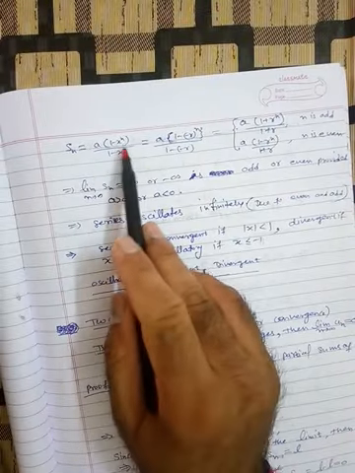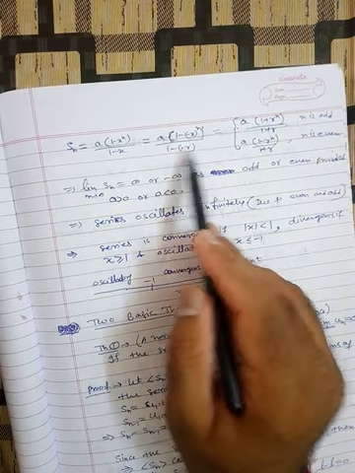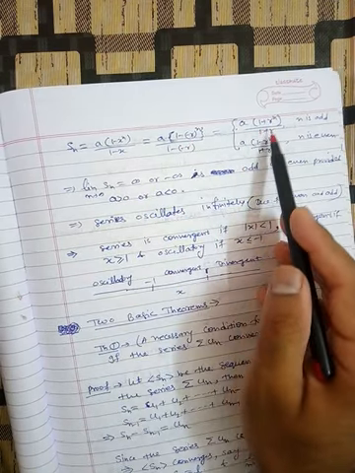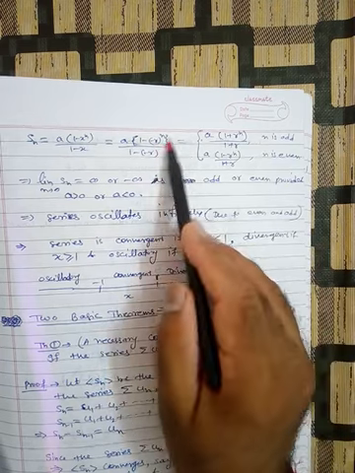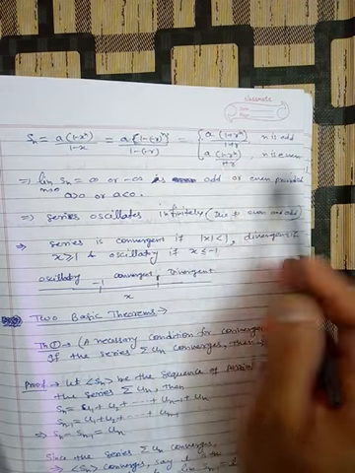Put x equal to minus r. So this will be a times 1 plus r raised to the power n divided by 1 plus r. Here, if n is odd, we have this sum, but if n is even, we have this sum.